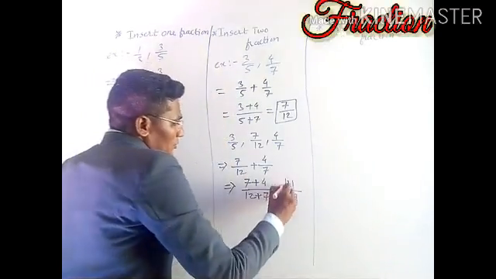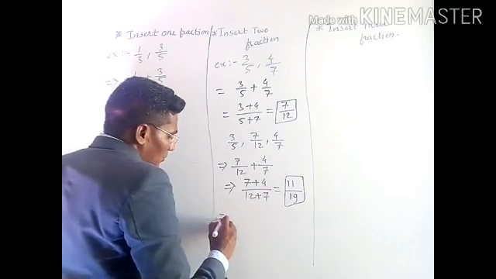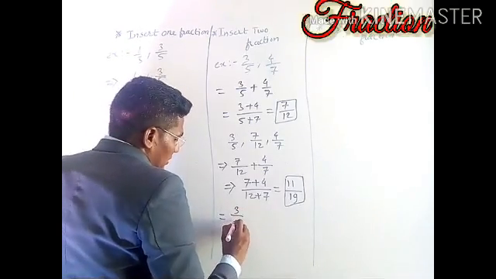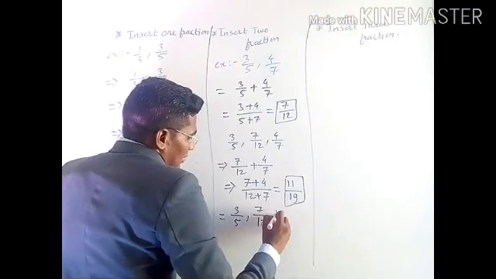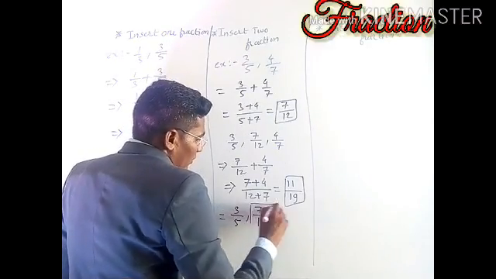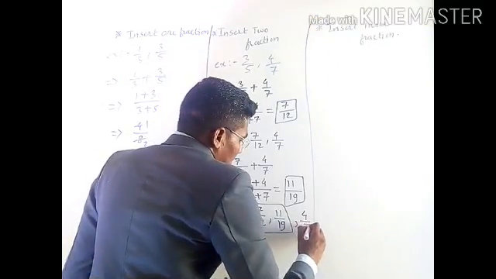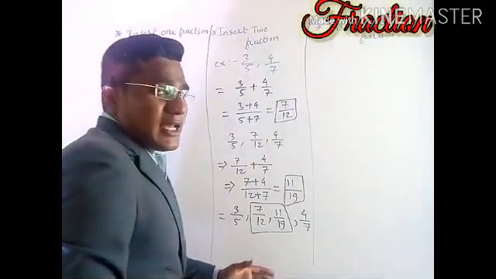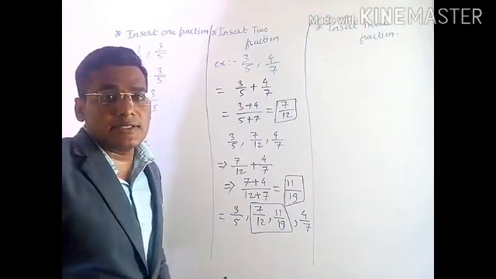This is how we got two fractions that are 7 by 12 and 11 by 19, and we can write it in between as 3 by 5, 7 by 12, 11 by 19, which we got as new fractions, and we were having 4 by 7. This is how we can insert two fractions into given two fractions.